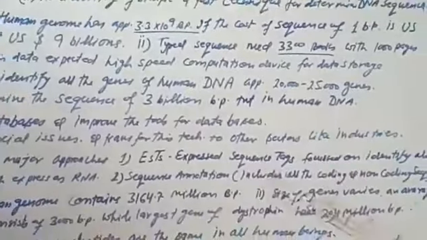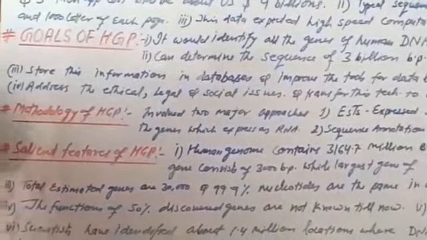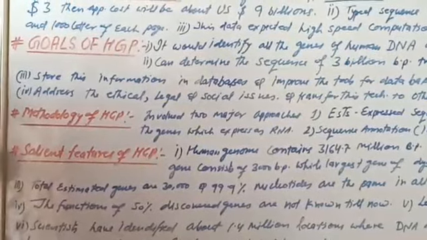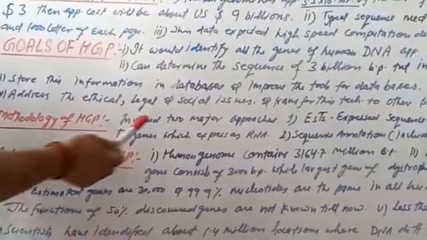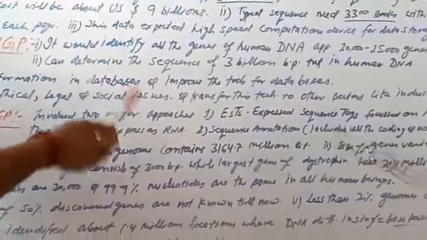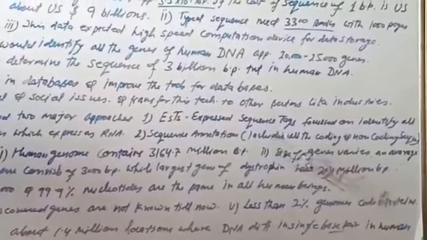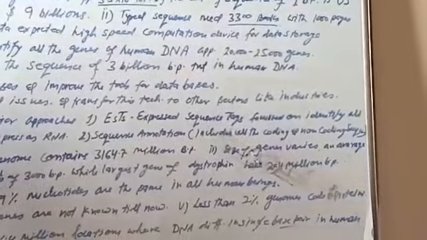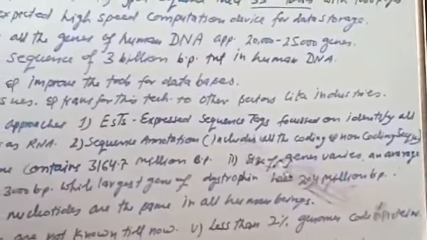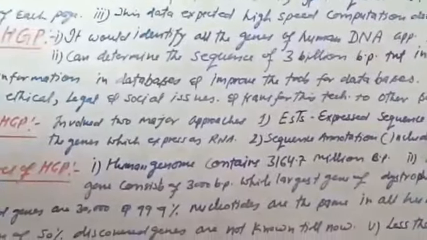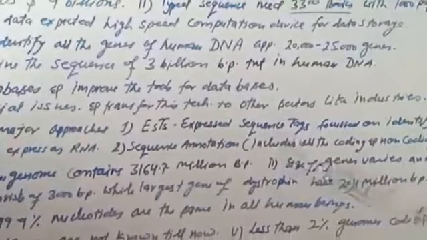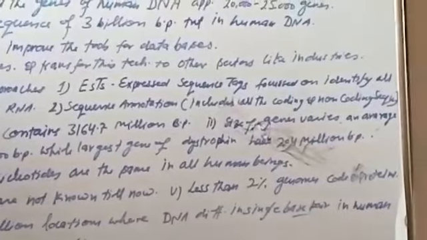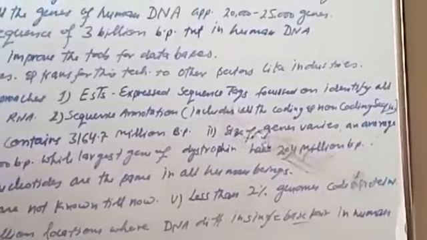Now, there are two methodologies applied in HGP, which involve two major approaches. Number one, ESTs, that is Expressed Sequence Tags, focused on identifying all the genes which express as RNA. Now second is the sequence annotation. It includes all the coding and non-coding sequences of the DNA.